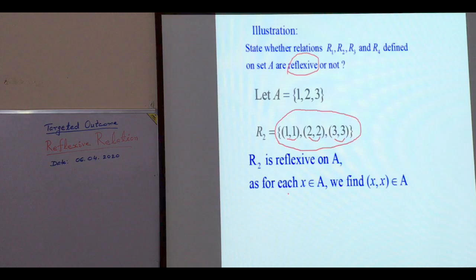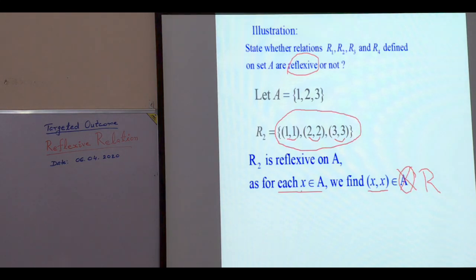If someone asks why, the answer is: for each x belonging to A, we find x, x is in R. This A is wrongly written. I am sorry. What should be here? It is R. Necessarily R. It is my typing mistake.